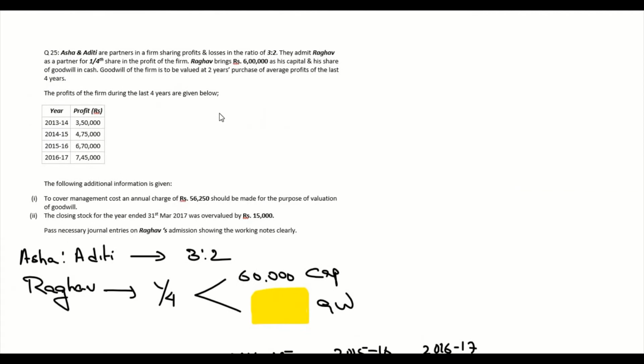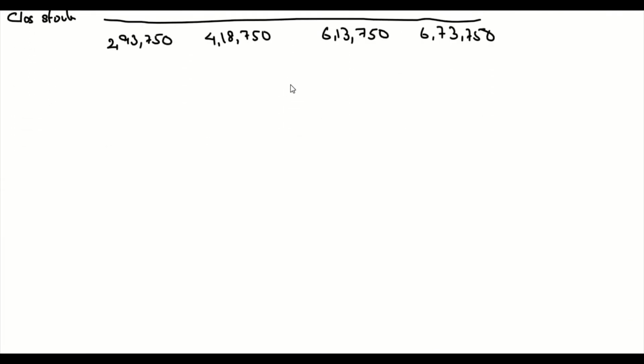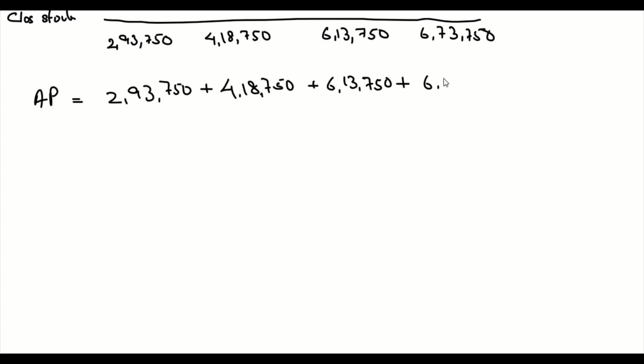Now the question says we need to calculate goodwill on 2 years purchase of average profit for the last 4 years. So we need to find the average profit now. Average profit is equal to 2,93,750 plus 4,18,750 plus 6,13,750 plus 6,73,750.